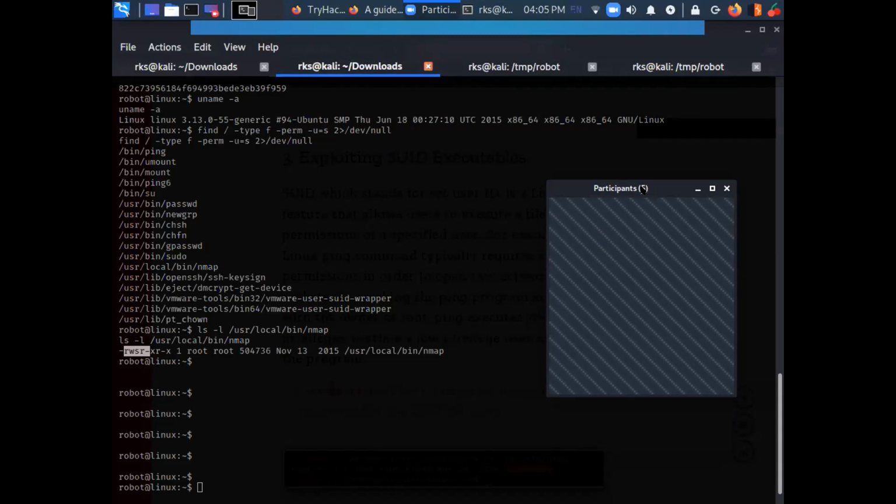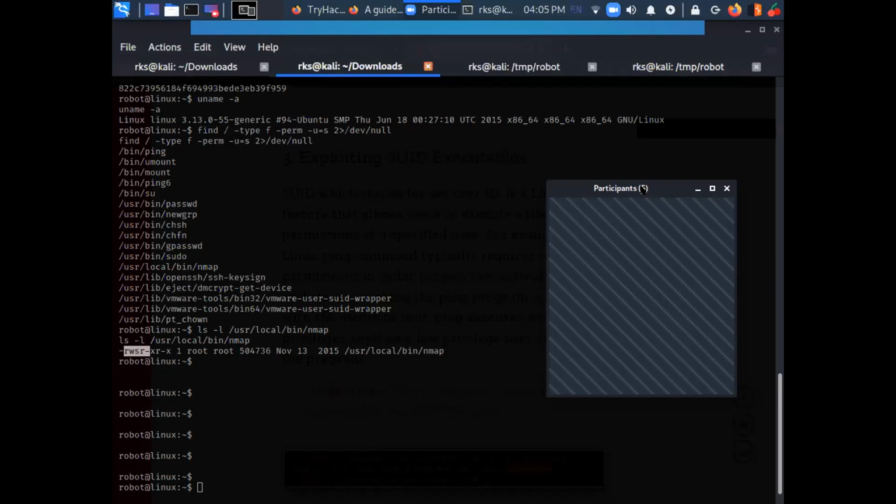So basically SUID bit means that if there's a file and it is having SUID bit set, that means that whenever that file is going to be executed, automatically it is going to be executed with root permissions. Every time that file is executed, it is going to be running as root. You do not need to type sudo. Without sudo, it is going to be running as root.